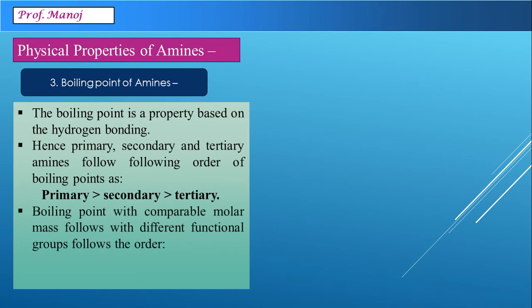Boiling point with comparable molar mass with other functional groups usually follows this order, that carboxylic acids show the highest boiling point, followed by alcohols, then amines, and just for comparison, least alkanes. The reason for this order is basically the extension of hydrogen bonding. Carboxylic acids show the highest and strongest hydrogen bond, followed by alcohol, then amines, and almost no hydrogen bonding in alkanes.